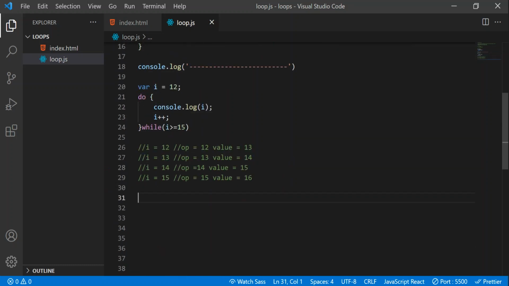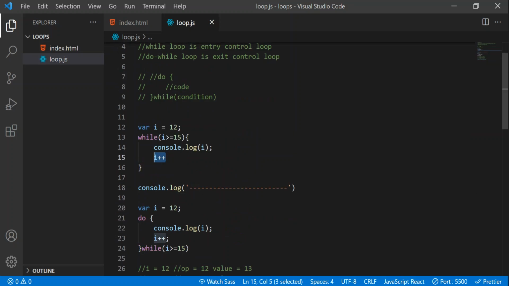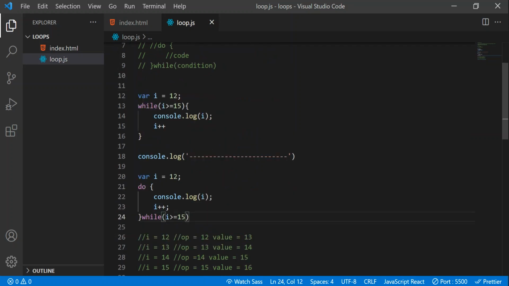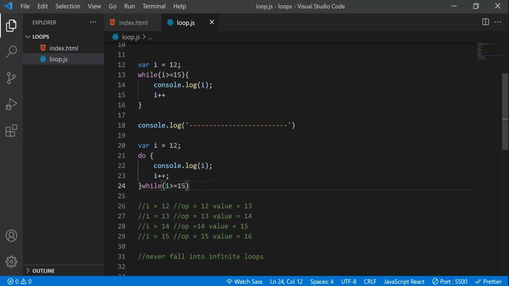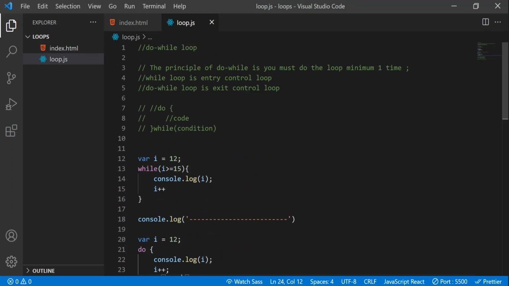And one more thing, guys, never fall into something called infinite loops. That is nothing but you should never forget to place these increment operations, because if you forget them, then I value is not going to be incremented. Then I value will remain 12 only. Again it will check 12 is greater than 15. Again it will print the same value. So it goes on continuously without any stopping, right? Then it will definitely crash our browser. You can try that. So this is about while loop and do while loop.